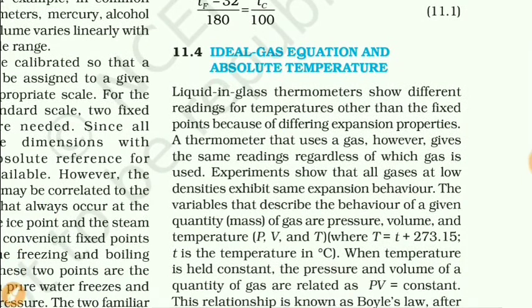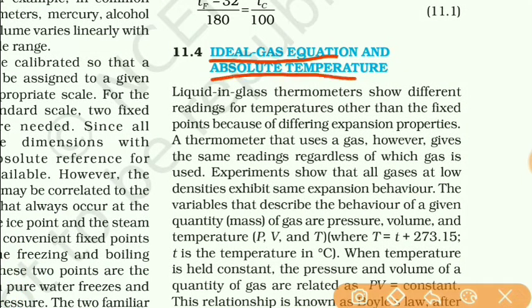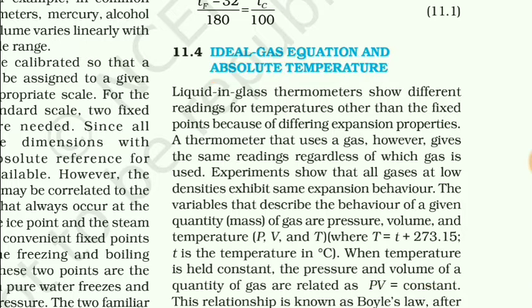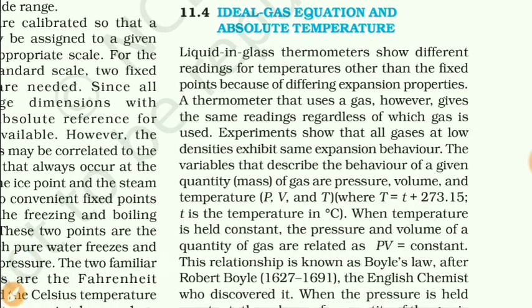Now about the ideal gas equation and absolute temperature. Absolute temperature means the temperature in the Kelvin scale. We know that temperature can be measured in Celsius, in Fahrenheit, and also in Kelvin, and the Kelvin scale temperature is known as absolute temperature.